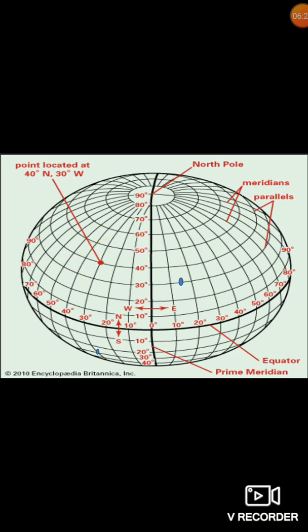First, you will write the north side or the south, the coordinates. So it is at 40° north. Okay, see this red point is at 40° north, and this is which side? West side. 30° west. So here we have located 40° north, 30° west. Done? So it is 40° north and 30° west.